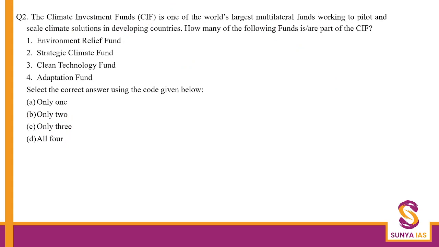The second question is on climate investment funds, which are one of the world's largest multilateral funds. It asks which of the funds are a part of the climate investment funds. Here we have the environmental relief fund, strategic climate fund, clean technology fund, and adaptation fund. Adaptation fund cannot be a part of this. Why? Because the adaptation fund was created under the Kyoto Protocol, so this you can definitely eliminate.